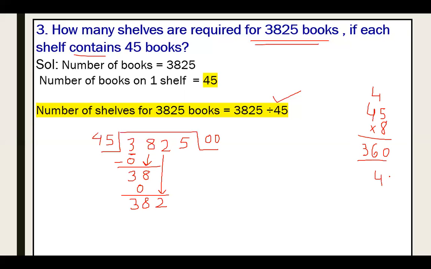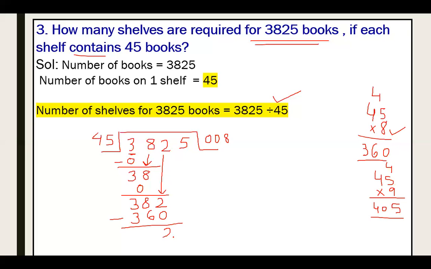If I multiply with one more number, that is 9, so that I can check whether 382 is exactly coming or it should be quite closer to 382. So 9 fives are 45, 9 fours are 36 plus 4 is 40. No, we will not go with 9, we have to go with 8, because 405 is quite bigger than 382. So this would be 45 eights are 360.